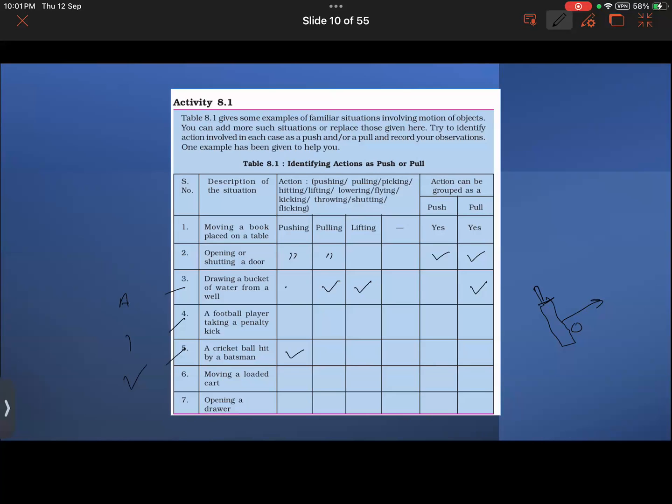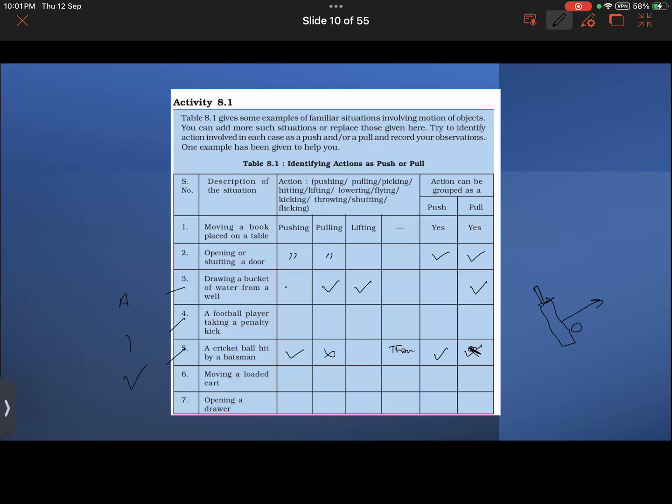And what about pulling? No, pulling is not happening here, right? Or can we see it like throwing? Kind of, with the help of the bat, we are throwing it into the air, right? So we can say that. I mean to say pushing, not pulling.